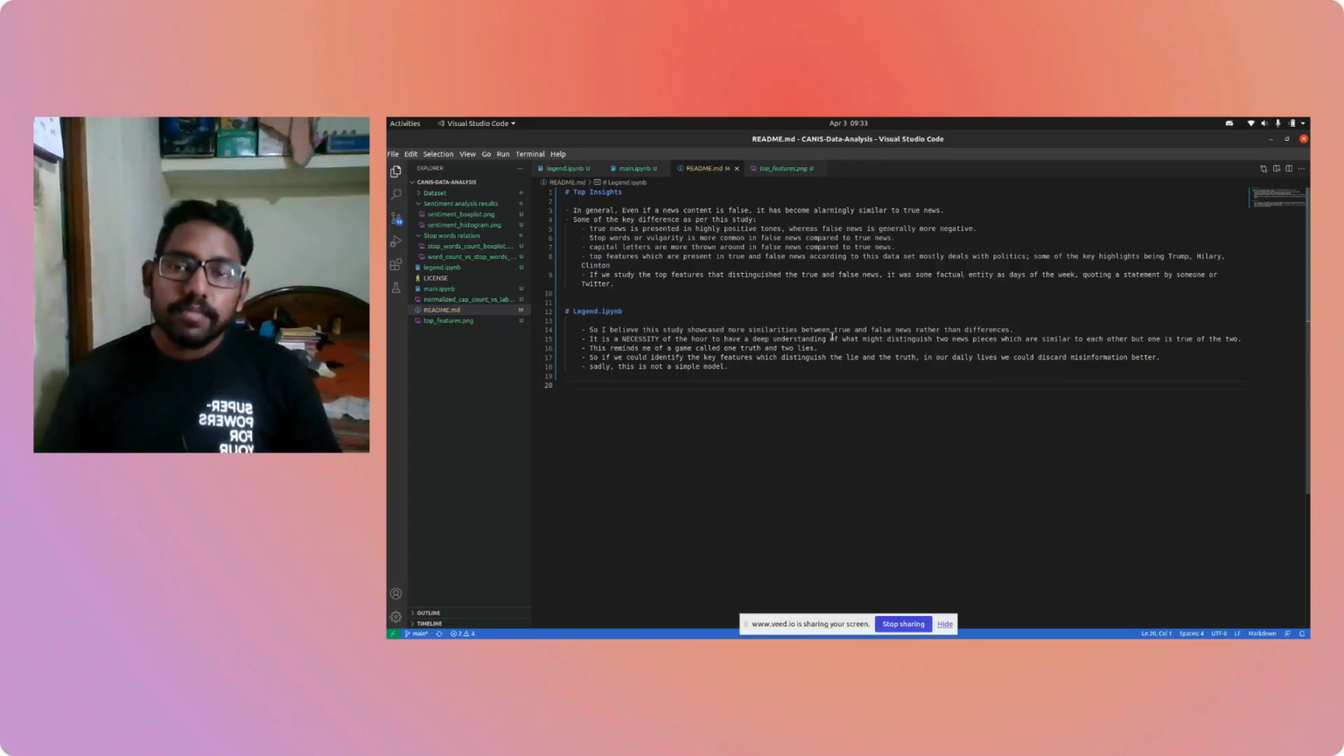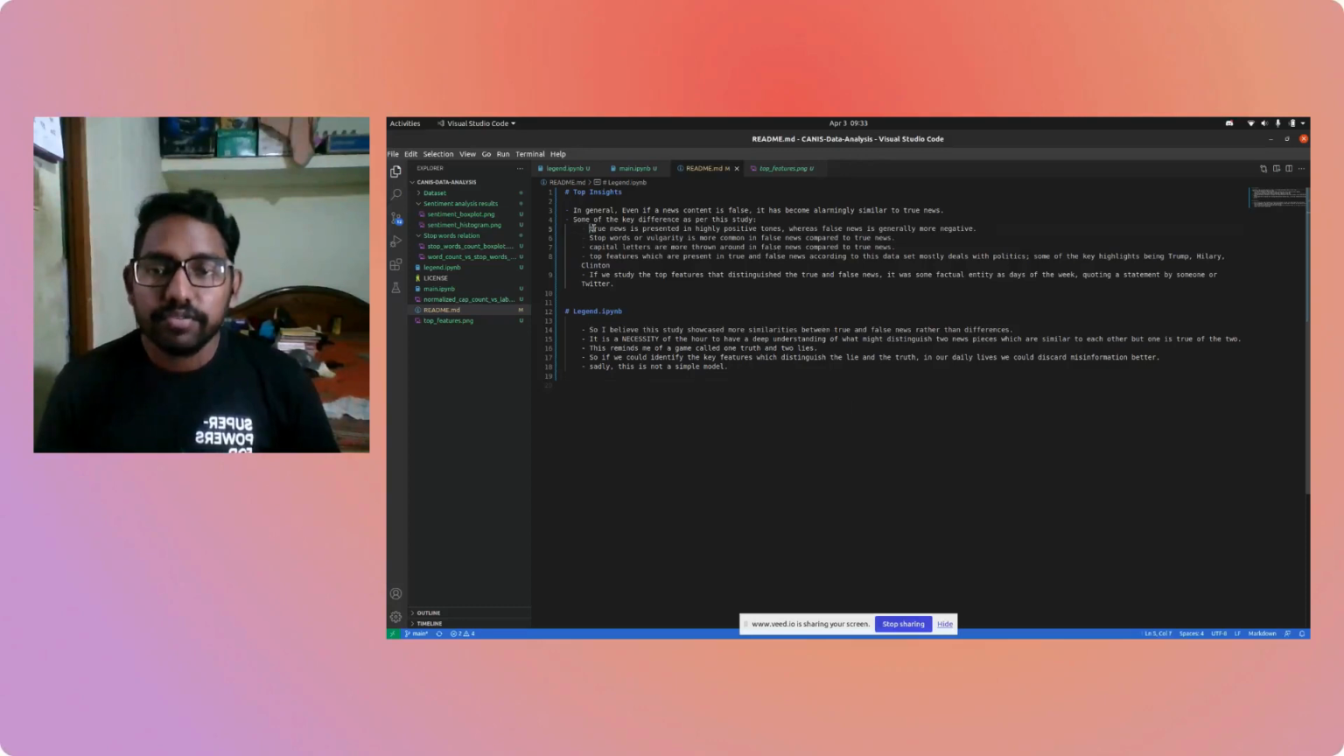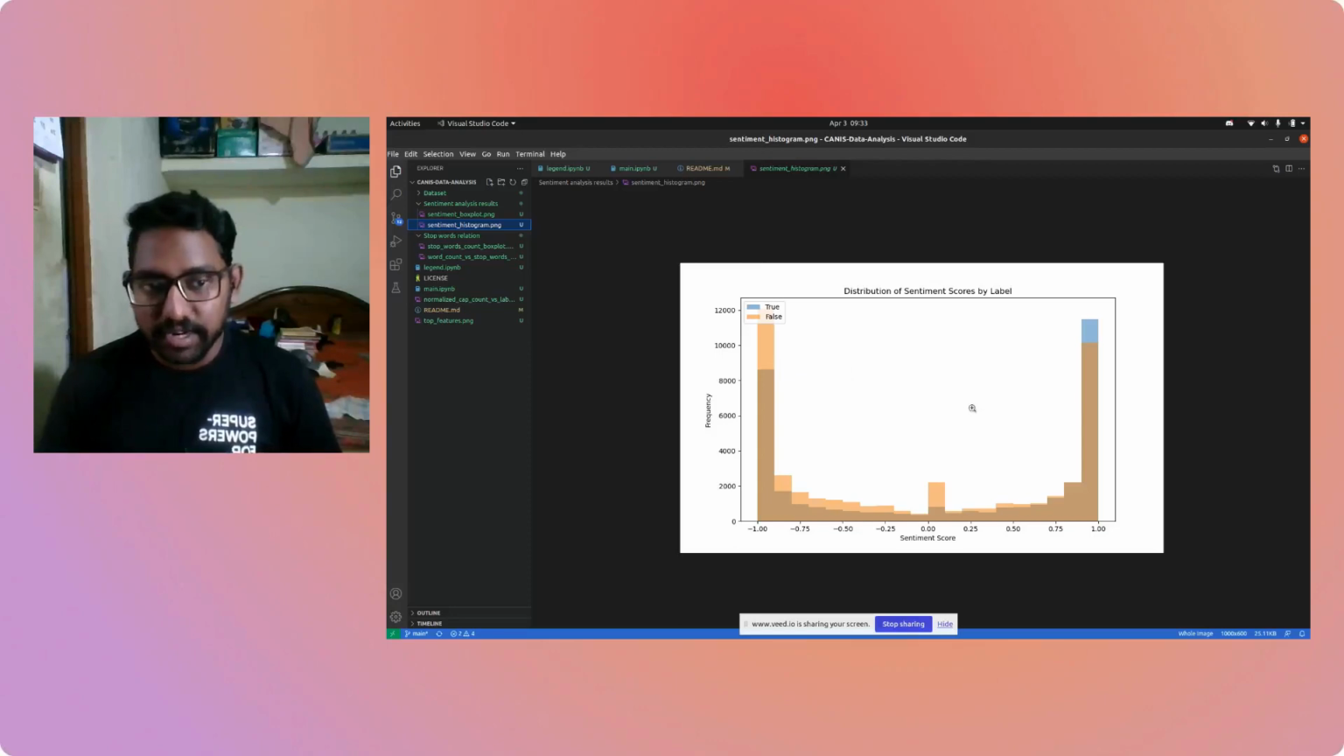From this data set, once we start with the visualization of the data frames, we can see that the true news is generally presented in highly positive tones, whereas the false news is generally more negative or varied on the spectrum. Let's look at a histogram of the sentiment analysis that we did on the news. You can see that for the label true, which is the collection of all the true news, it is generally on the spectrum's right side end, which is towards 1.